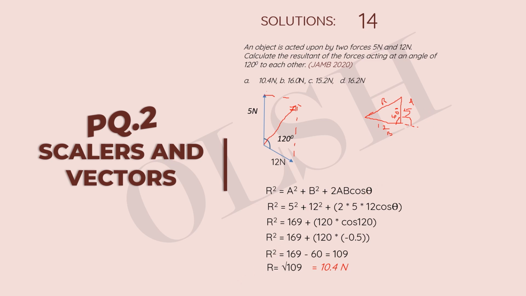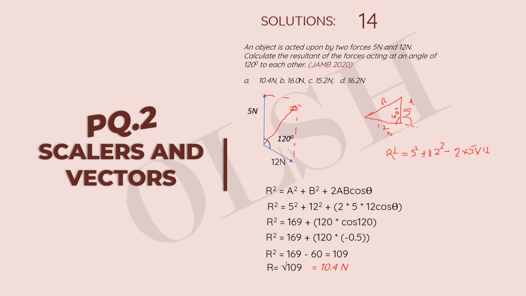In our case, we're going to have R squared equals 5 squared plus 12 squared, minus, now we're going to have minus here, minus 2 times 5 times 12,